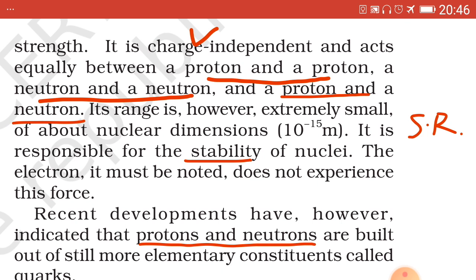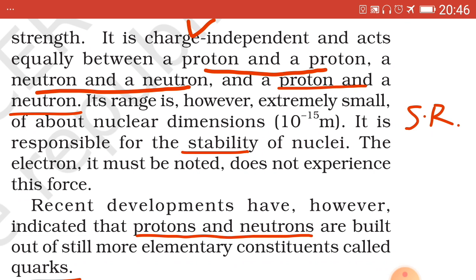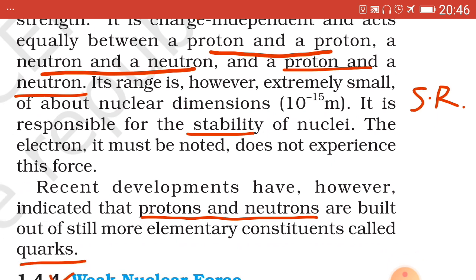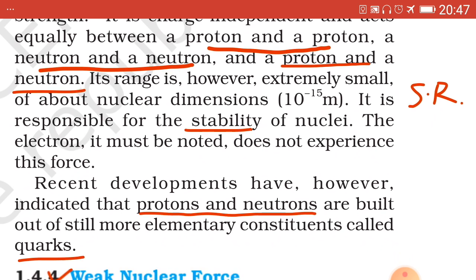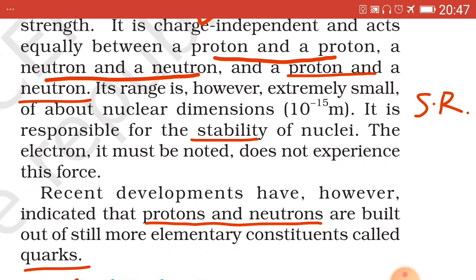Whenever short range forces are there, it is strong in nature. All short range forces indicate strong force. It is also responsible for the stability of nuclei, which we discussed earlier in the diagram of the nucleus. But as the electrons are revolving around the nucleus in different orbits, the electron does not experience this force.